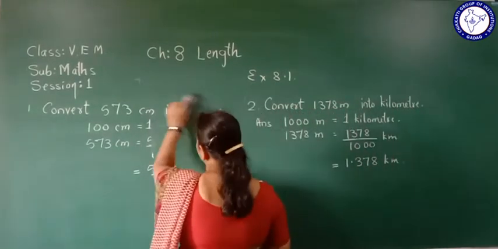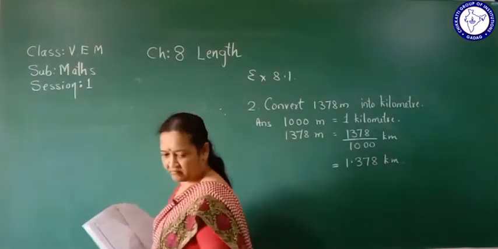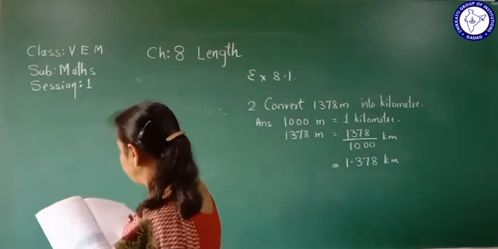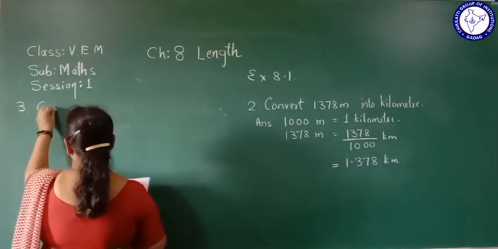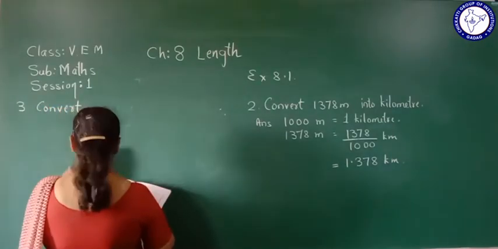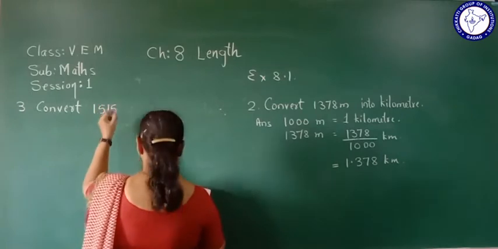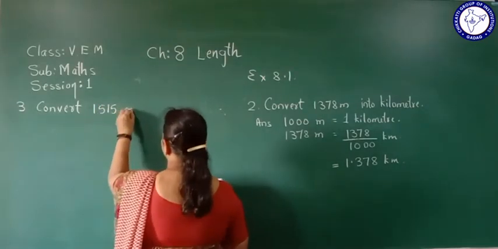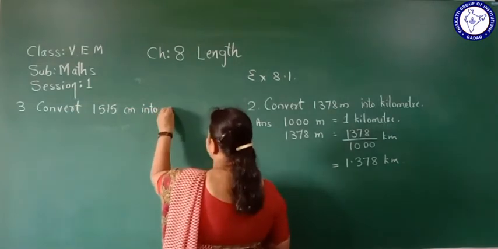Third one, convert 1515 centimeter into millimeter.